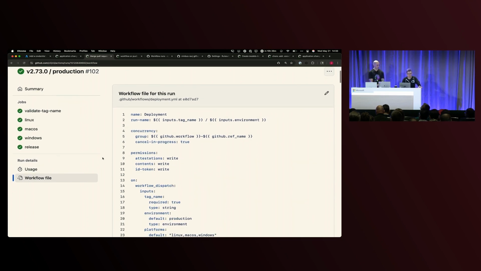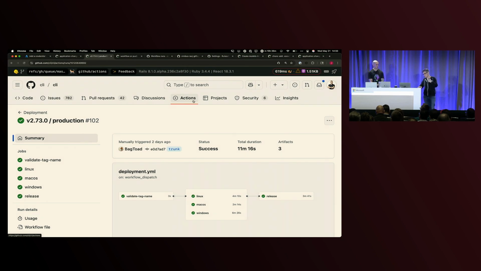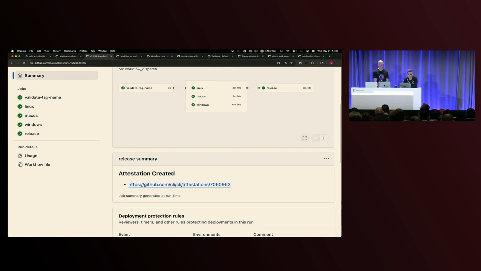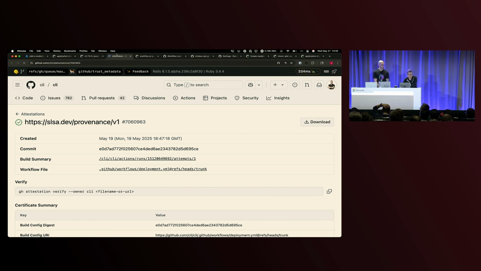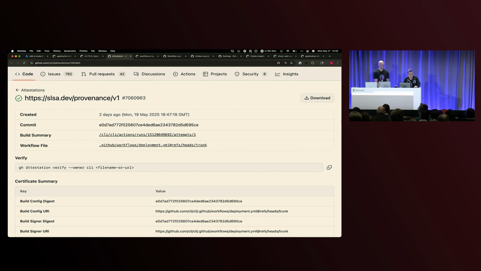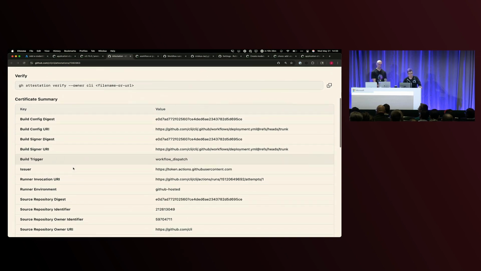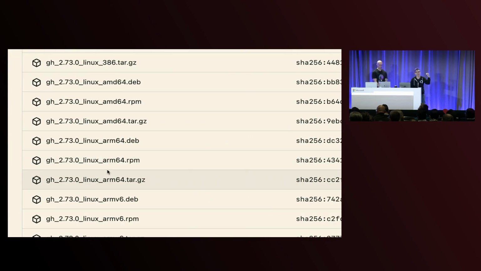By the way, we have our GitHub CLI that is open source, and all of this is publicly available, so you can go to github.com/cli/cli and see how we do it. You can see that there was actually an attestation report that was created. When we open that report, we can see the provenance, we can see the SLSA report, and we can see how to verify that this CLI binary that I downloaded actually came from GitHub, actually came from the repo. We can see the config digest, and we can see all the subjects. So every single binary that was created gets that signature.